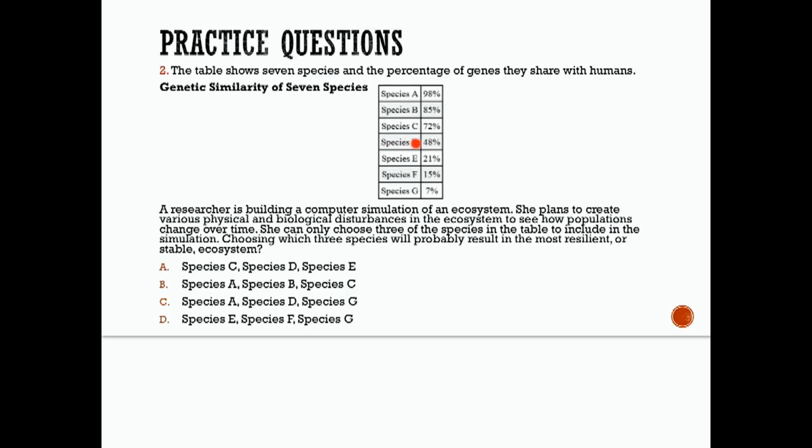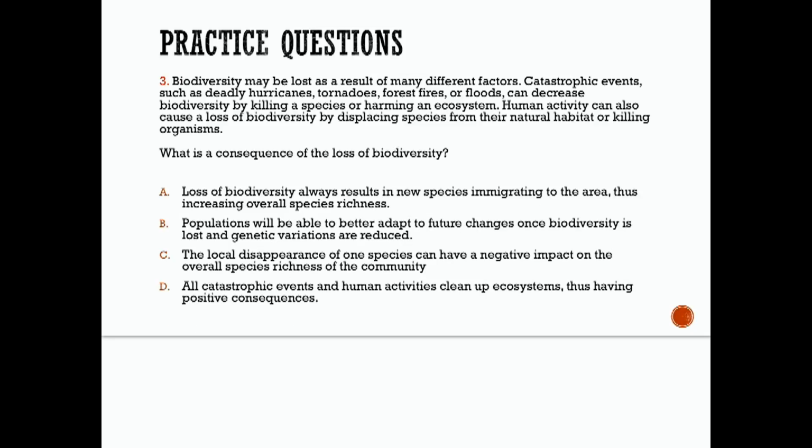Species D is as unrelated as possible to species G without being too related to species A, so it is also a good candidate for this computer simulation. Looking at all the choices, it looks like C would be our best choice.